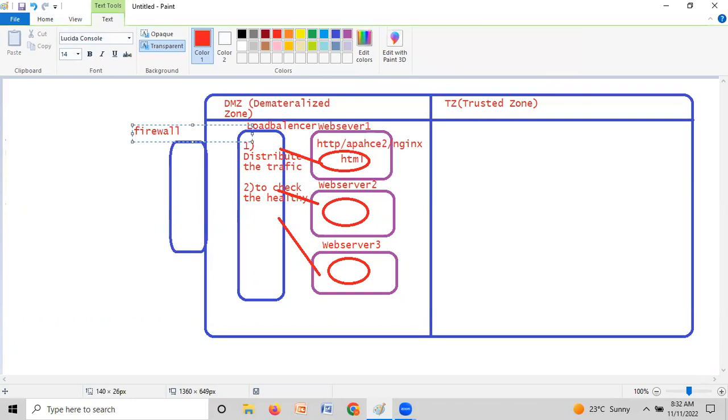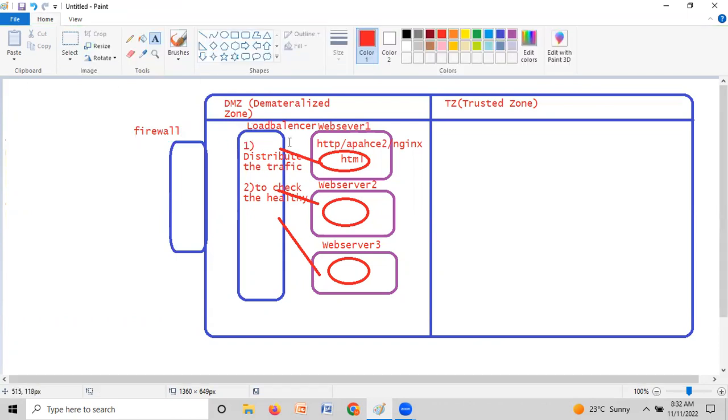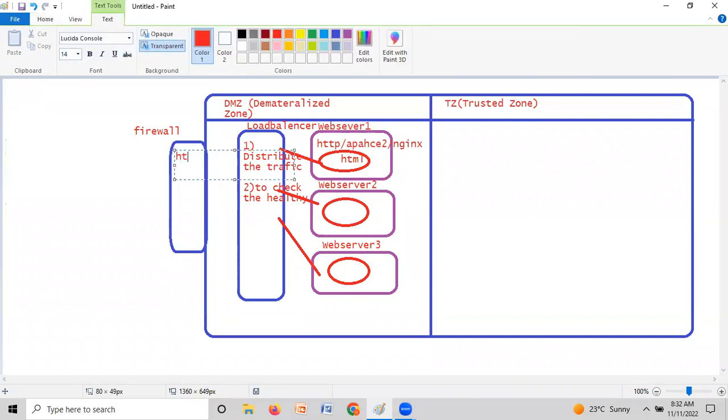Okay, so what can firewalls do? It handles the inbound and outbound traffic. Whatever traffic we are getting to our data center, everything should be tracked. Suppose someone is trying to send a request from a browser. Which protocol does the browser use? HTTP protocol, right? So in the firewall we need to configure HTTP.